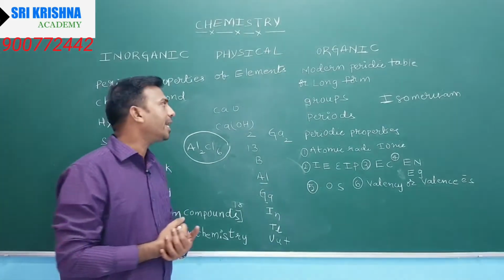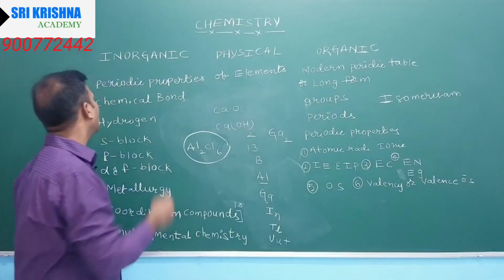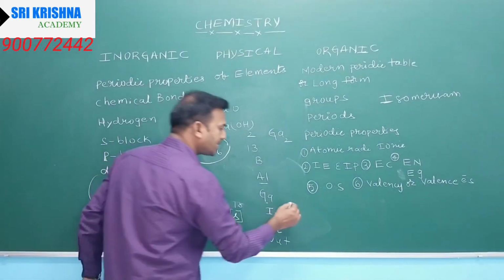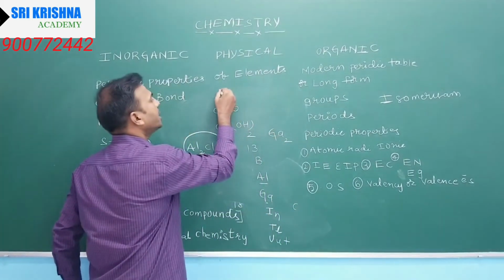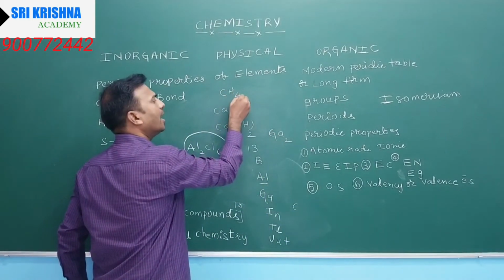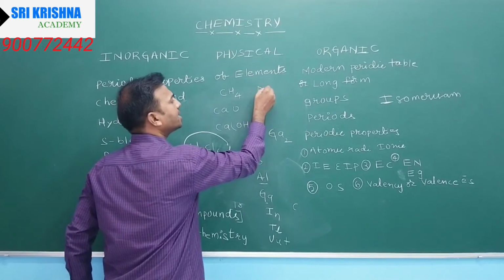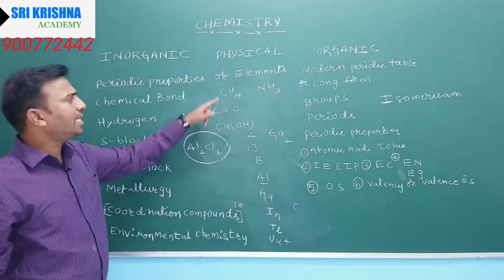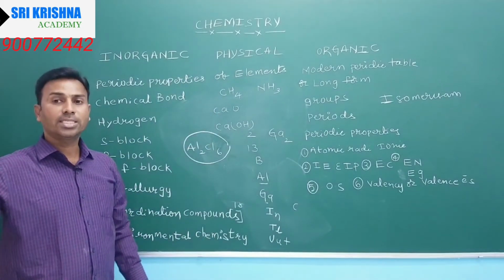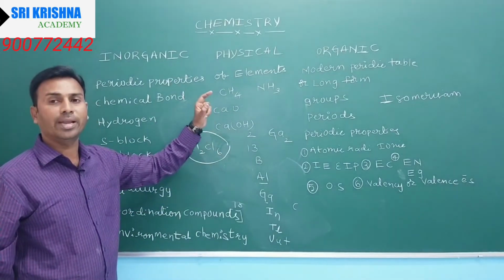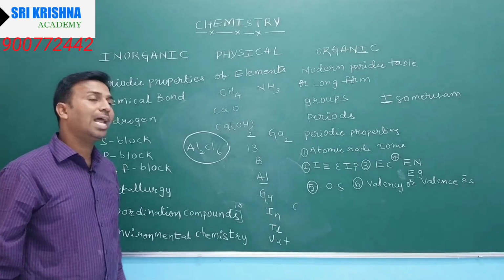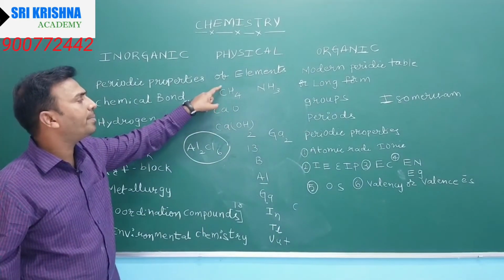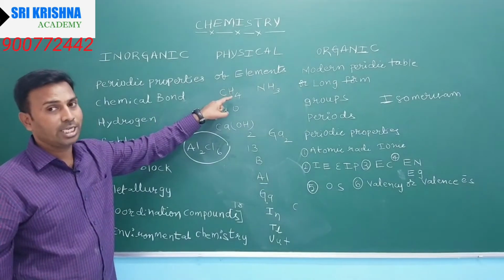In the same way, we see in chemical bonding. CH4 is methane and NH3 is ammonia. What is the central atom in CH4? Carbon. In NH3, the central atom is nitrogen.